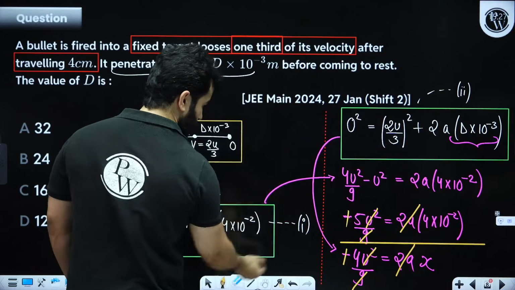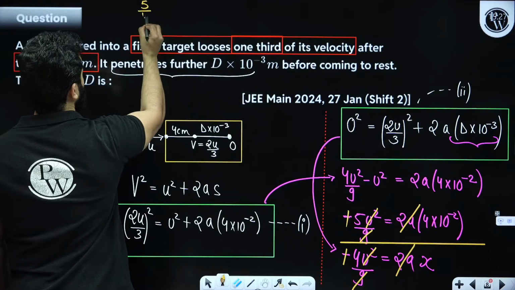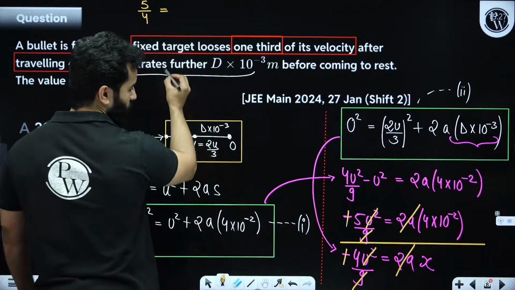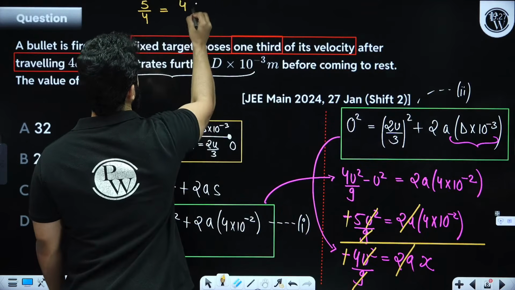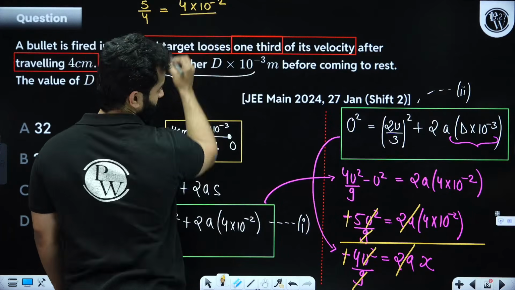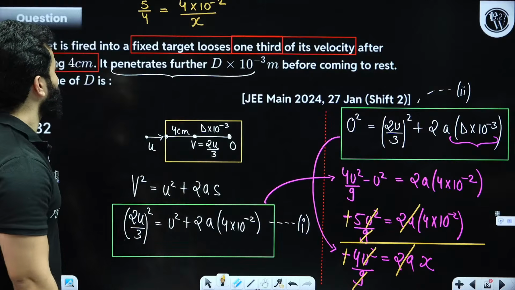we are going to get 5 by 4 is equals to 4 into 10 to the power minus 2 divided by x, and then you have to find the value of x.